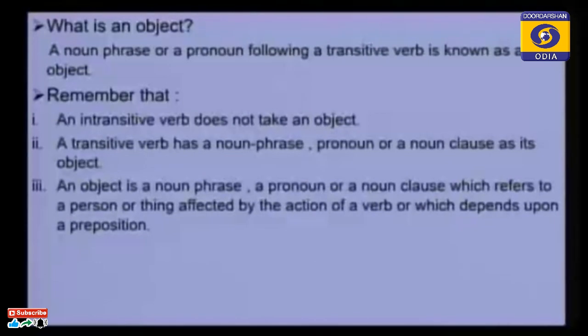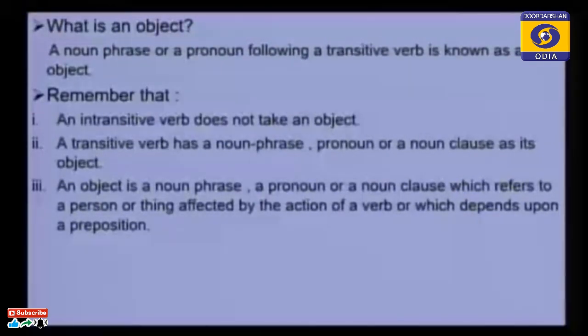So this is an object. Similarly, we discussed Santi likes ice cream. What does Santi like? Ice cream. So ice cream is a noun phrase and it is an object, as it is the answer to the what question of the verb. So a noun phrase or a pronoun following a transitive verb is known as an object.